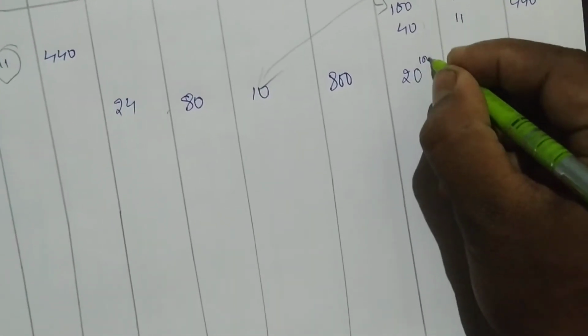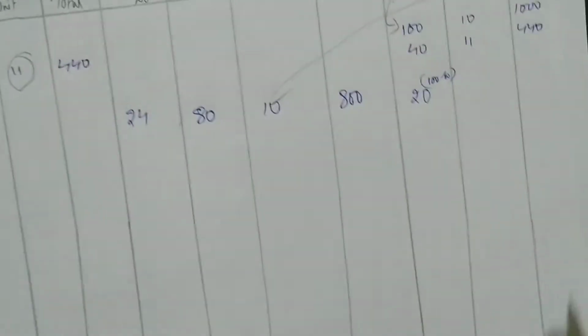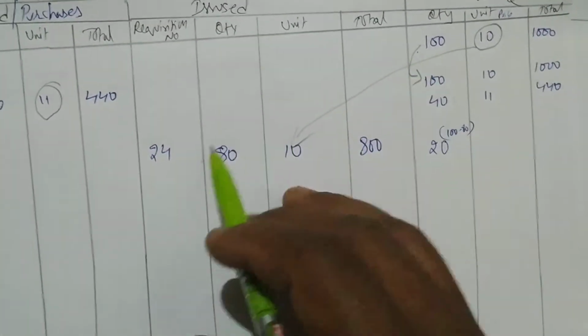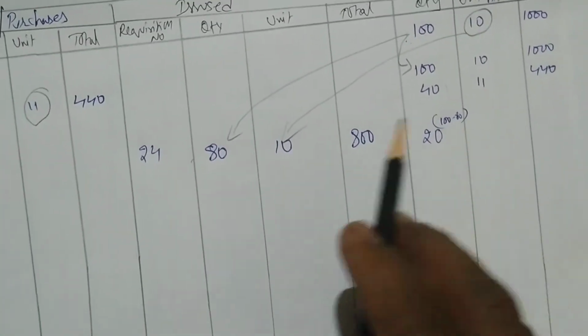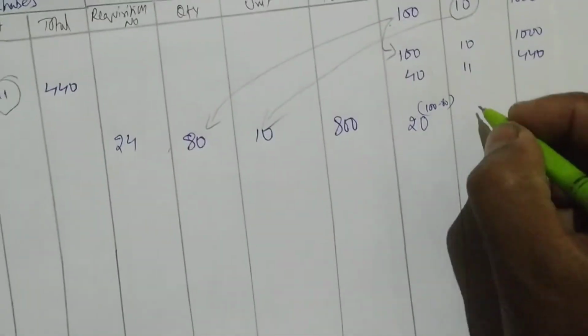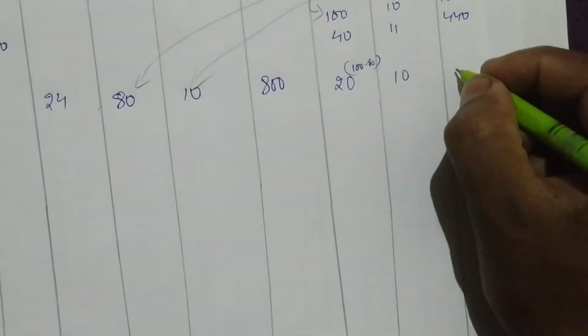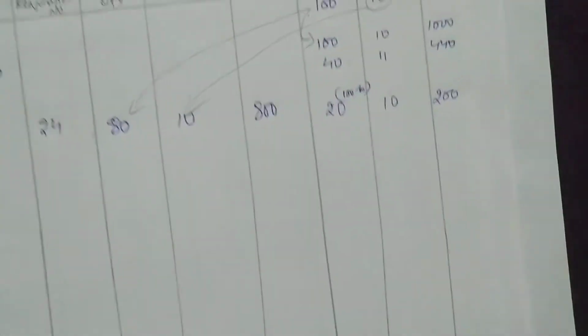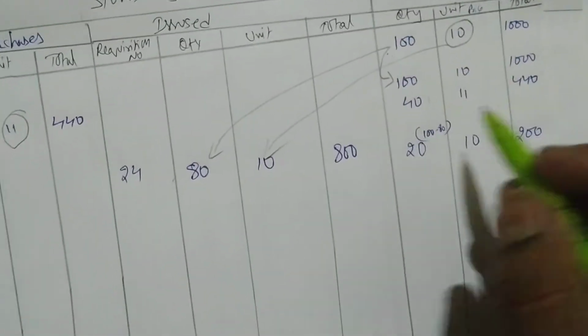How? 100 minus 80. We are having 100 units. From that 100 we are giving how much? 80 we are giving. Left over is 20. 100 minus 80 is 20. And the rupees will remain the same. 10 will get 200. Okay. So we did not touch the 40.